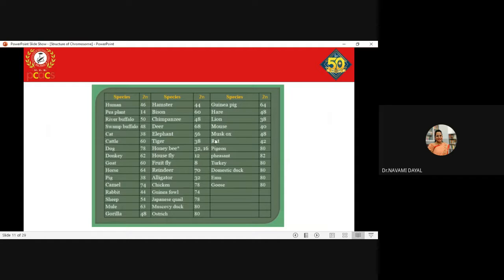So this is the list of a few of the species with respect to the chromosome number.